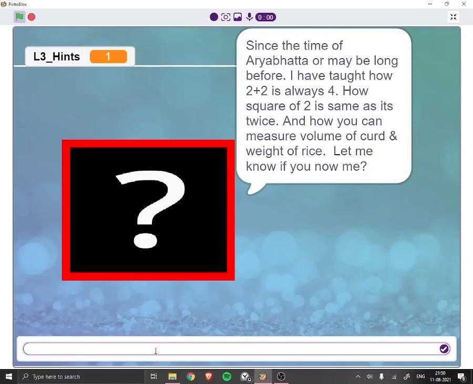In this one you have got a very big hint, so you should know what is the right answer. If it's math or it's mathematics, both are correct.